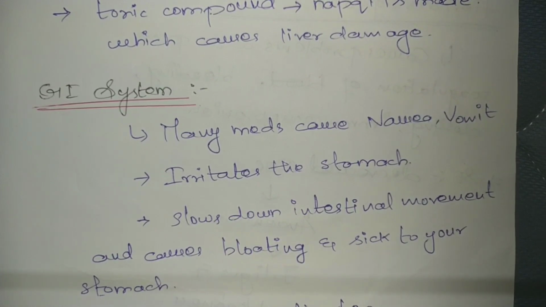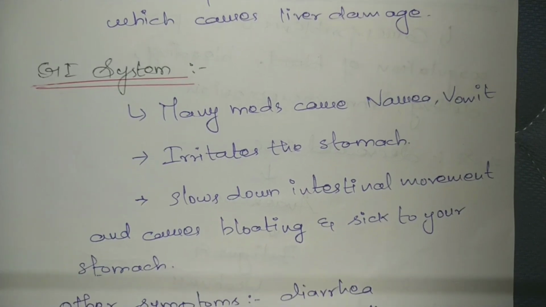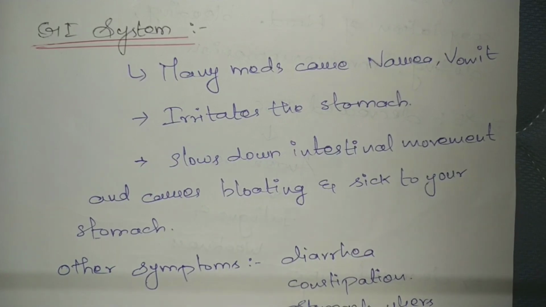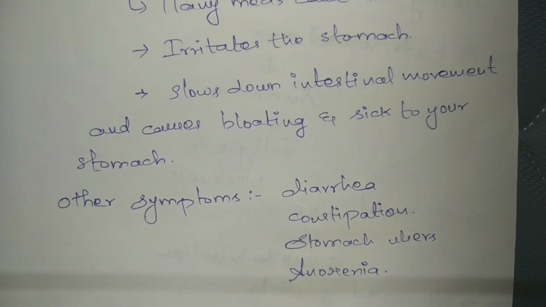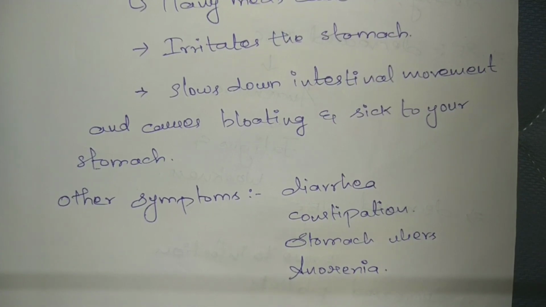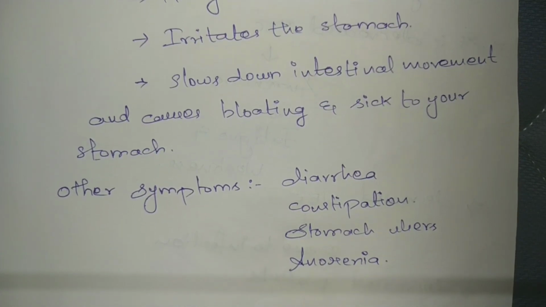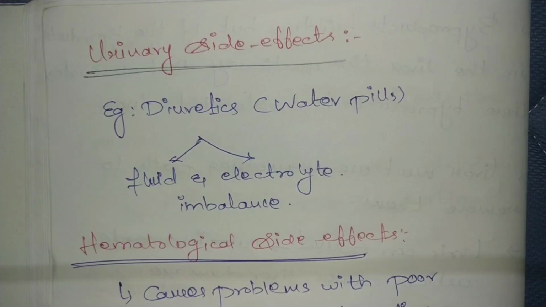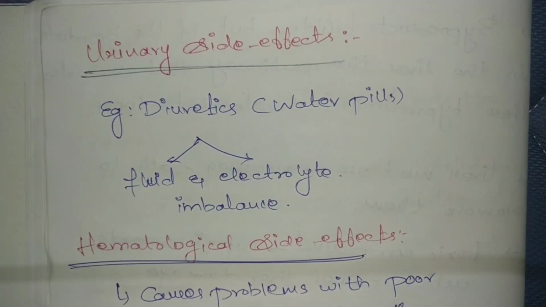And the next one is the GI system, that is the gastrointestinal system. Many medications can cause nausea, vomiting and irritation in the stomach. Sometimes they slow down intestinal movement and cause bloating and a sick feeling in your stomach. Other symptoms include diarrhea, constipation, stomach ulcers, anorexia, and so on. The next one is urinary side effects.